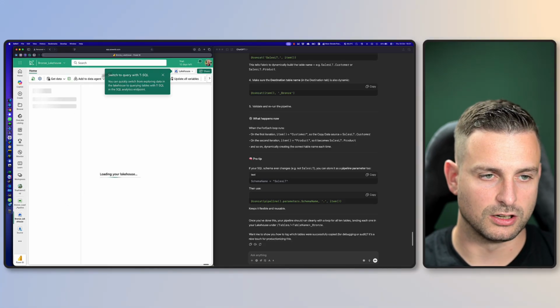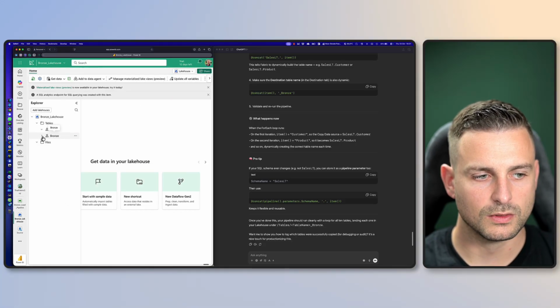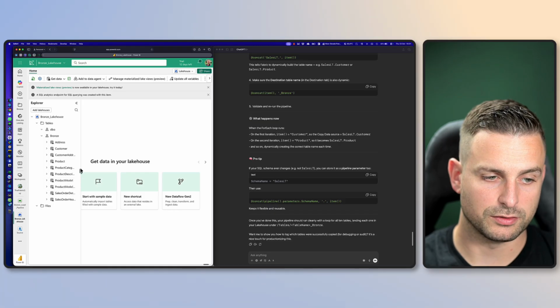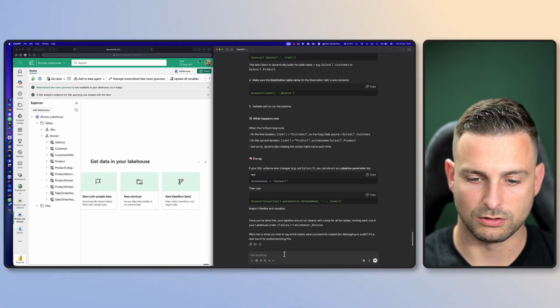All right, so let's look at our lakehouse. And here under bronze, we now indeed have a lot of tables. So that's actually quite cool. All right.